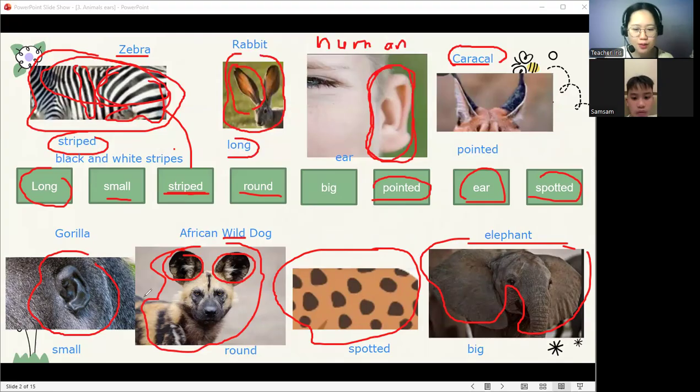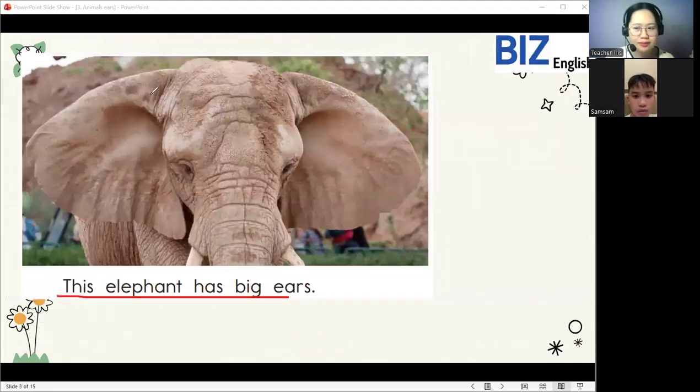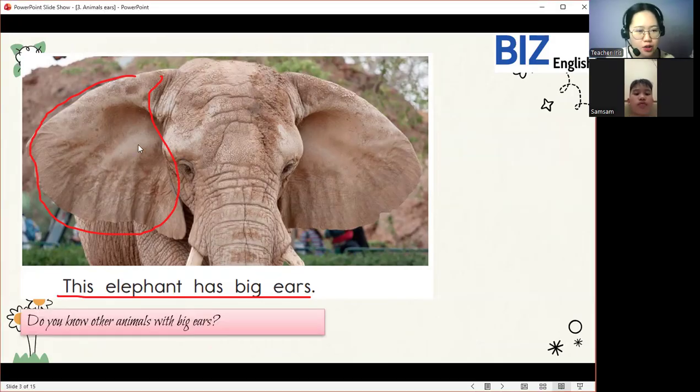Okay, let's read this one. Langqua, this elephant has big ears. Very good. So this elephant has big ears. Yes, so this animal has big ears. Now teacher has a question. Can you read our question?